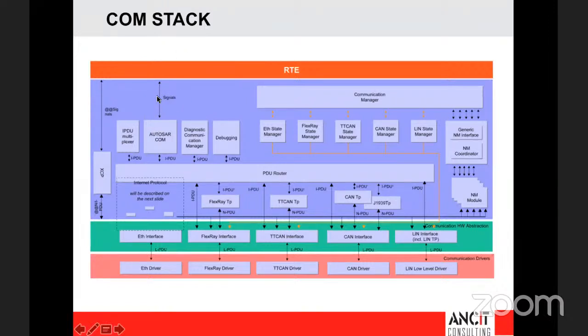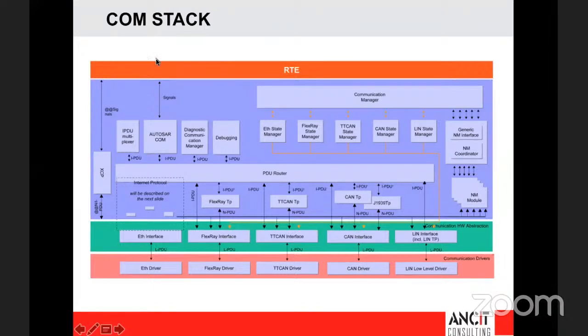And once you have this done, the next step is moving the data from this AUTOSAR COM module to the PDU router, and from the PDU router it can be routed to the CAN interface, or it can be routed to the CAN TP if it is a CAN packet which is greater than 8 bytes. Then it is transmitted to the CAN TP, which does the segmentation and reassembly, and then finally it moves to the CAN interface, which is then forwarded to the CAN driver, and so on and so forth.